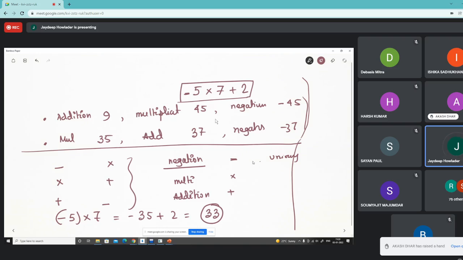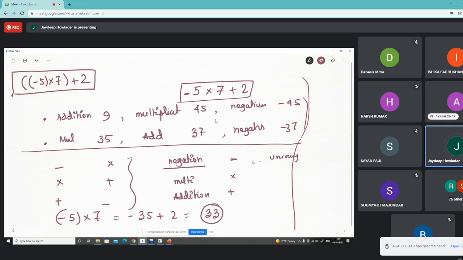Okay? Understand? In fact, if we put some parentheses, then this operation is something like this. Okay? So the inner parenthesis will be executed first, then the second, and finally the addition.